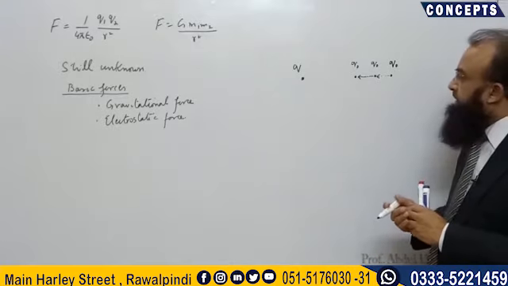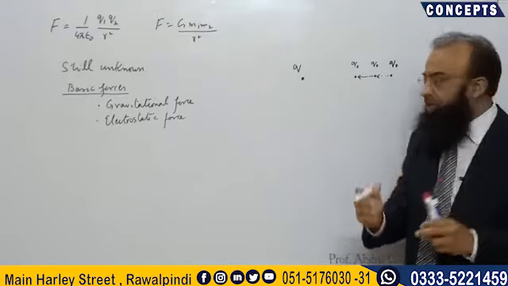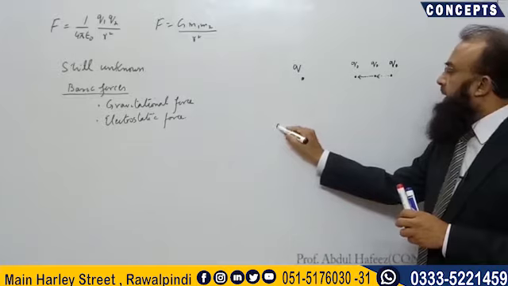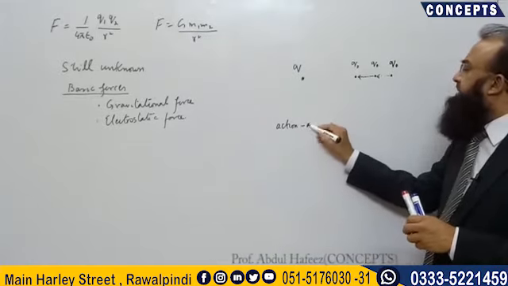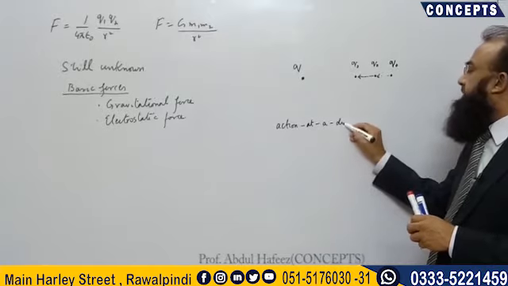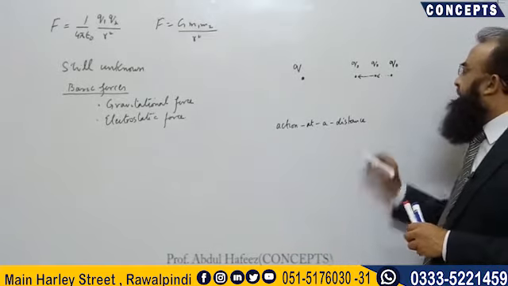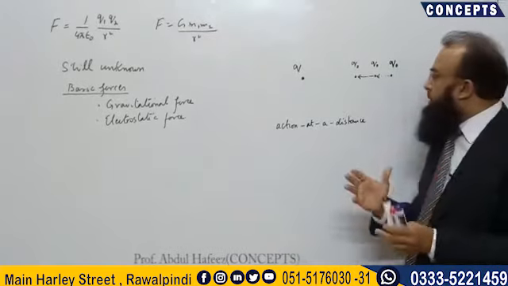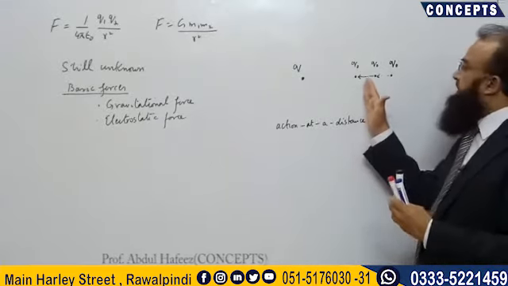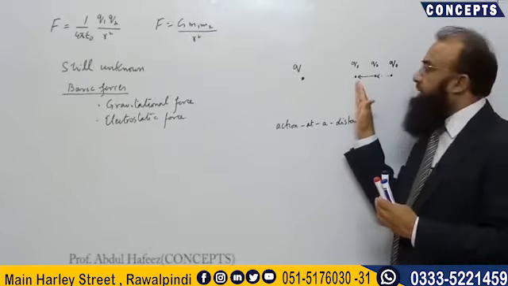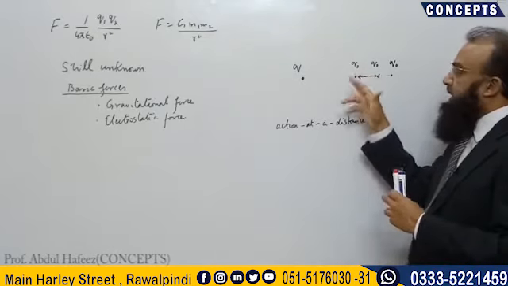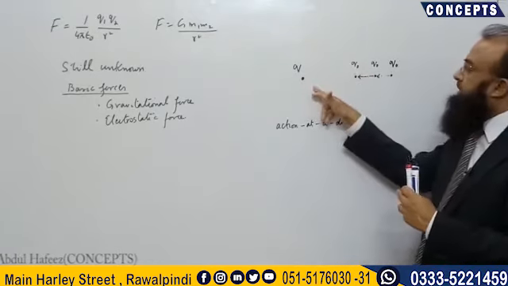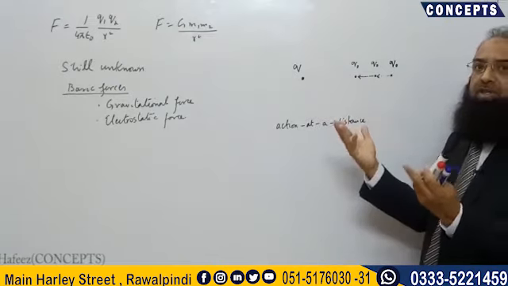It means that this electrostatic force is a kind of force which you may call an action at a distance force. Because this force exists only when there is a certain distance between the charges. When the other charge is at a specific distance from that charge, it will experience the force.